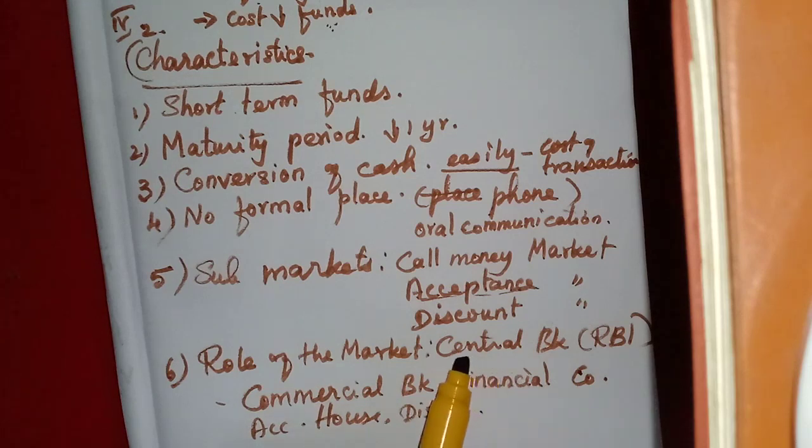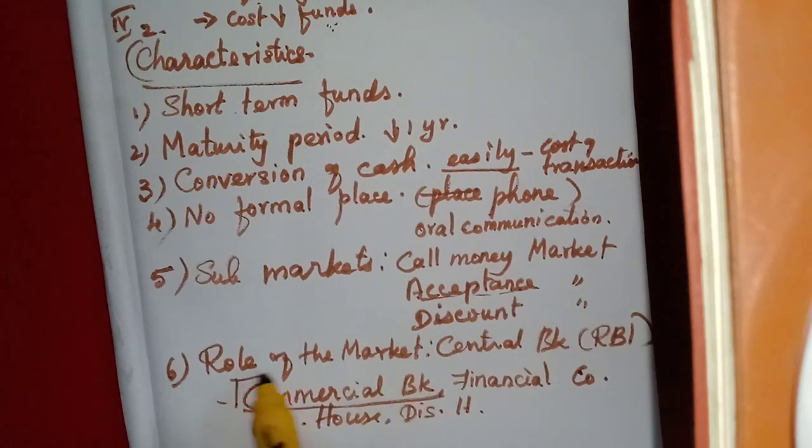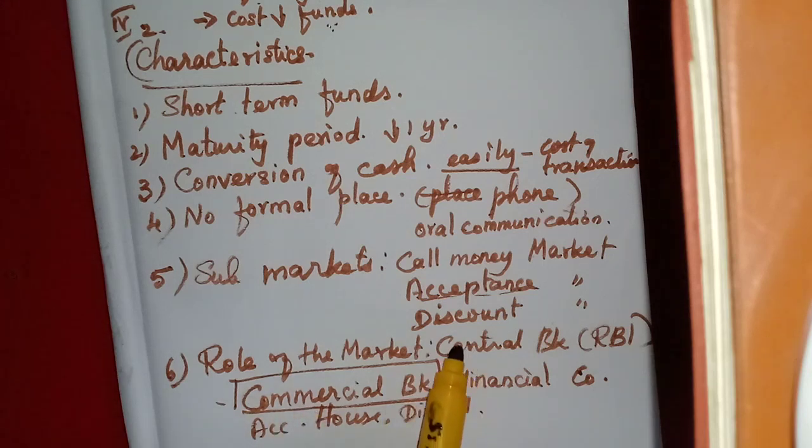Here we can say the main participant is the central bank or the Reserve Bank of India. Then other participants are commercial banks, non-financial companies or financial companies, acceptance house, discount house, etc. But the main role is done by the commercial banks. They play the dominant role, but the main bank is the central bank.